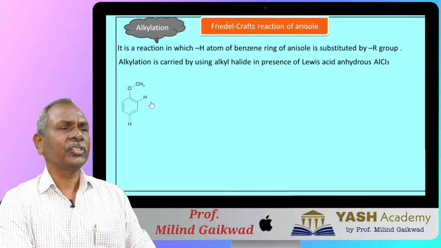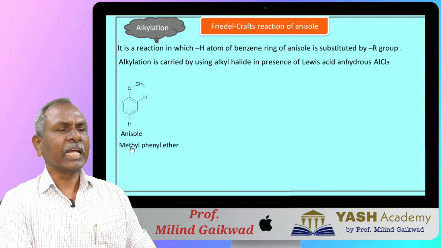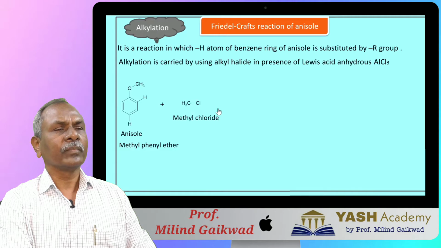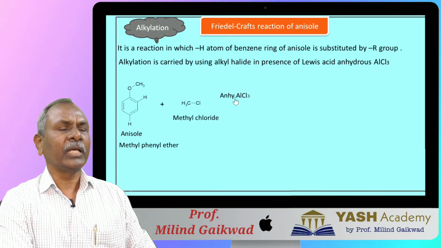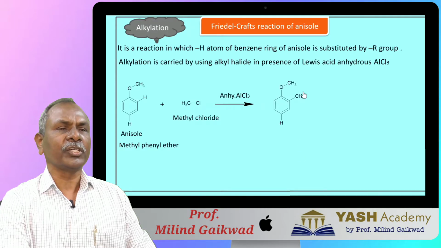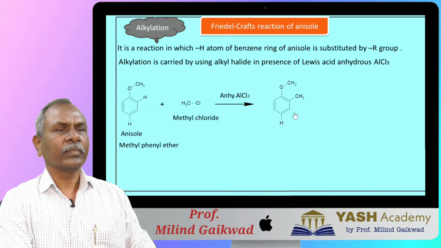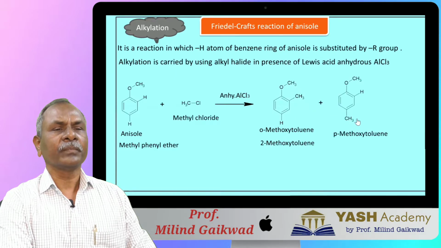Now we'll see the reaction. Anisole, methyl phenyl ether, when treated with methyl chloride in presence of Lewis acid, anhydrous aluminum chloride, gives a mixture of products. One is the orthomethoxytoluene, this is orthomethoxy and this is toluene, or 2-methoxytoluene, and second product is para-methoxytoluene or 4-methoxytoluene.